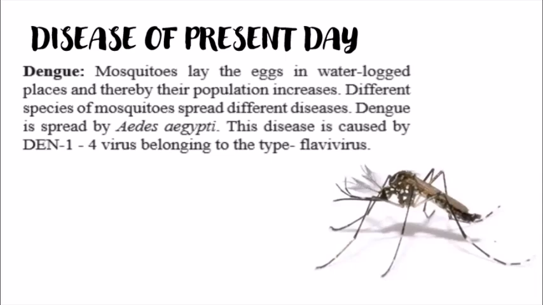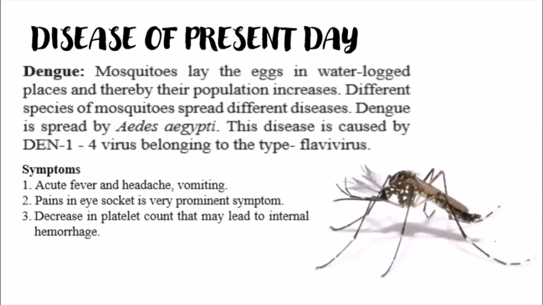Now, what are the symptoms of dengue? So, if a person is suffering from dengue, then the person suffers from acute fever, headache, and vomiting. There is also pain in the eye socket and also a decrease in platelet count that may lead to internal hemorrhage. Now, internal hemorrhage is the bleeding inside the body, particularly in the chest cavity, stomach cavity, or muscles, that may be caused by major trauma. And internal hemorrhage sometimes can even lead to death.